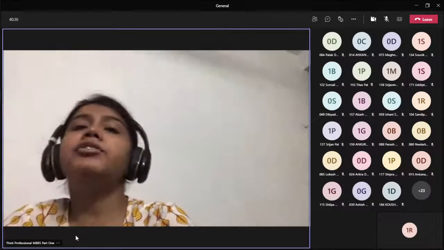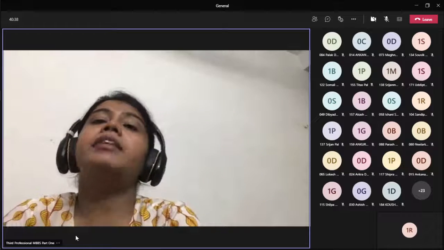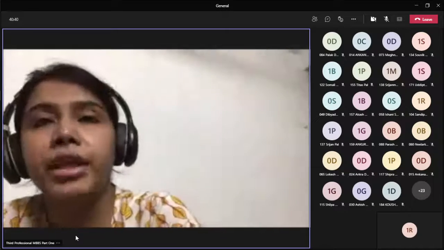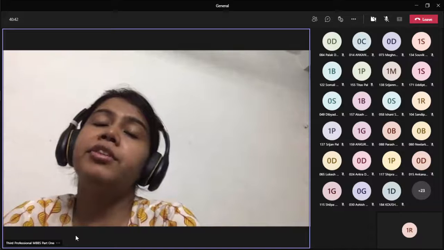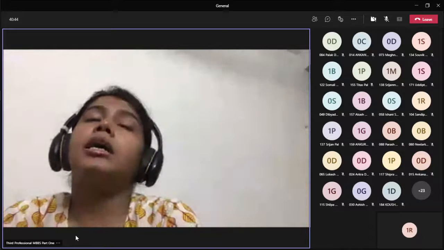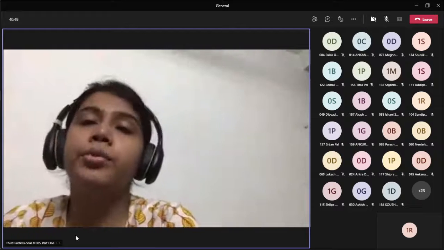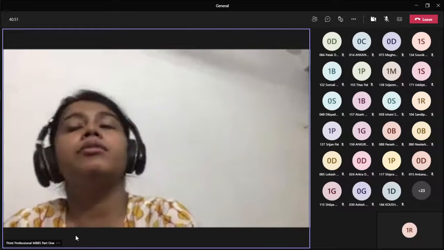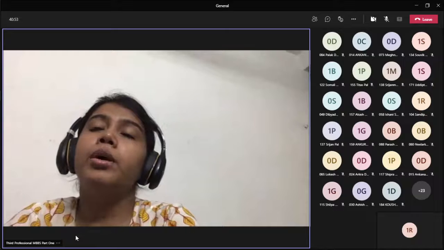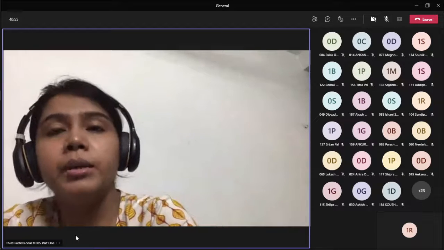Next, examination of neck gland. Examination of neck gland is very important. It includes the cervical neck glands. There are two groups: one is the horizontal group, one is the vertical group. All groups will be examined properly.